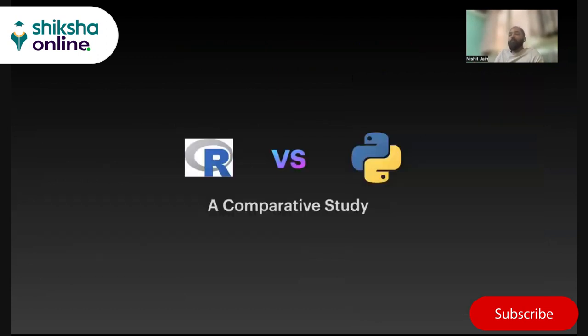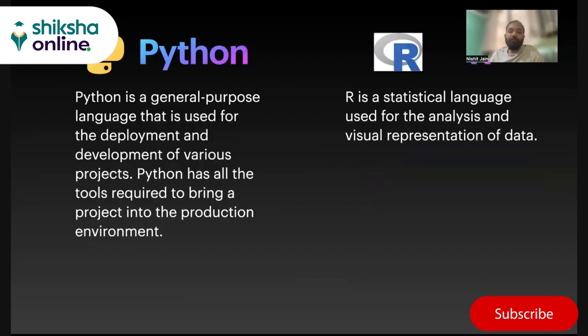So now that we know about what R is, what Python is, let's do a side by side, a comparative study of both these languages, right? So what is Python? Python, as we see, is a general purpose language that is used for the deployment and development of various projects. Python has all the tools required to bring a project into a production environment. So the point to note over here is the production environment, right? Why do we prefer Python for production environments over R?